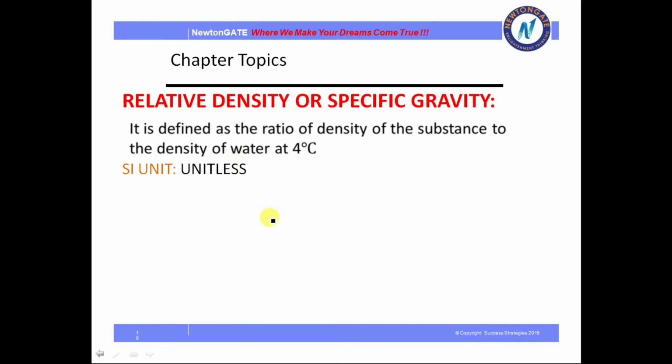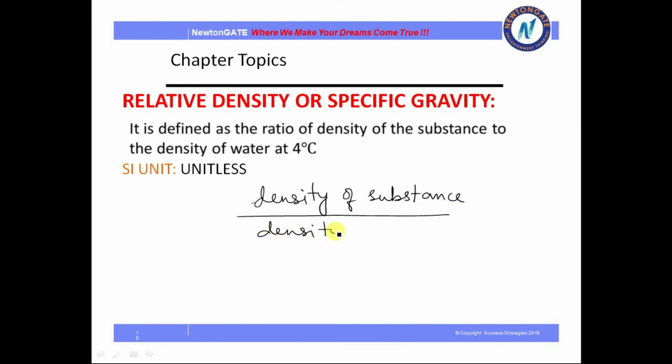Because we are dividing density by density, so the units get cancelled, so it is unitless.